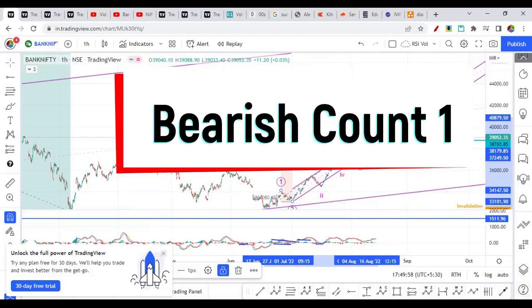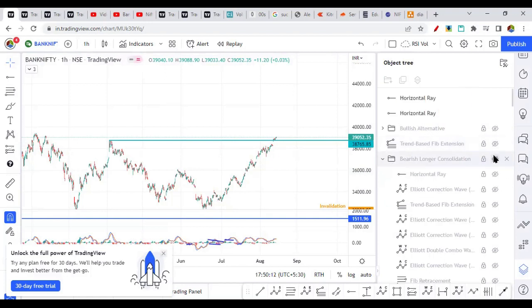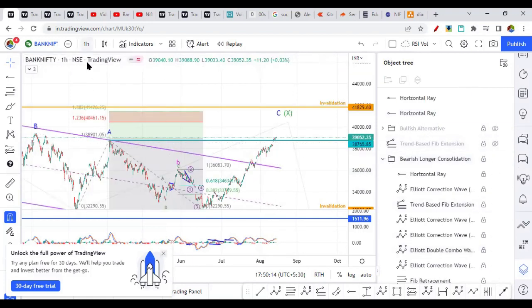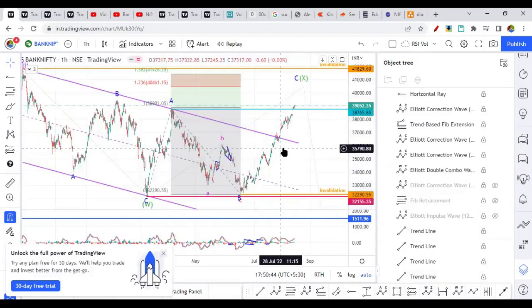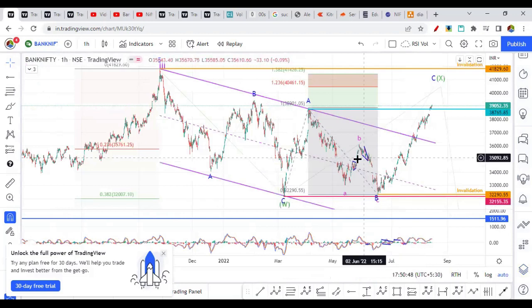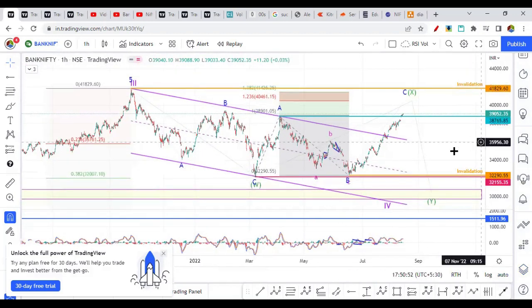So let's check the bearish alternatives now. This is bearish alternative number 1, which I'm considering as a longer consolidation. Let me remove some of the stuff from here because this is looking too much to grasp. All right, so this should be a better picture now. Let me now tell you what the consideration is here as far as the wave count is concerned.